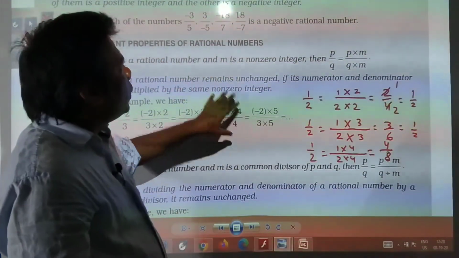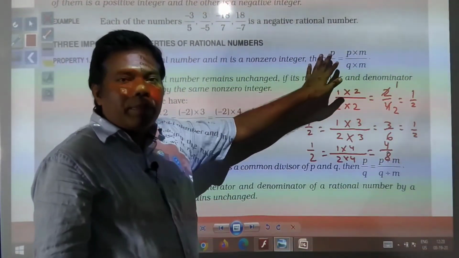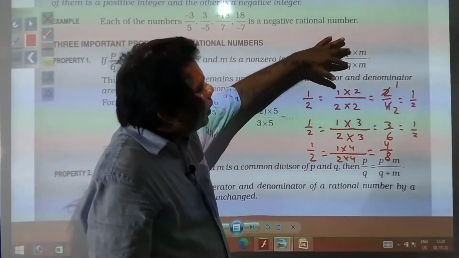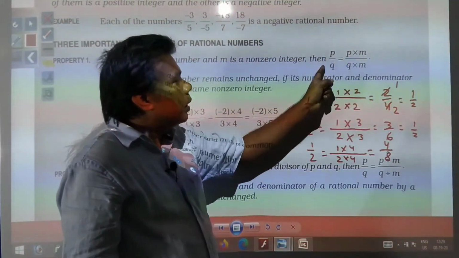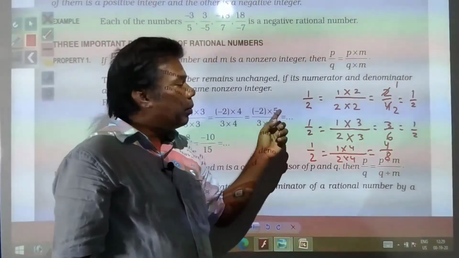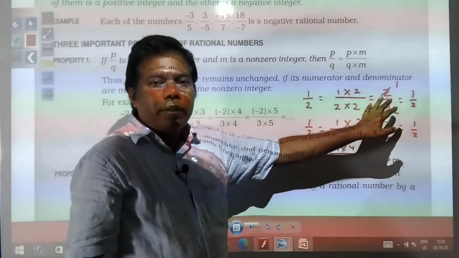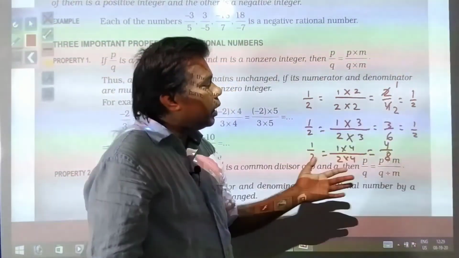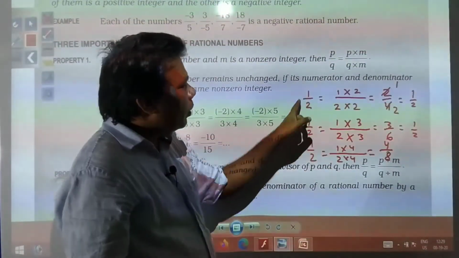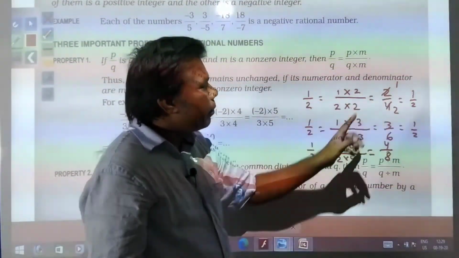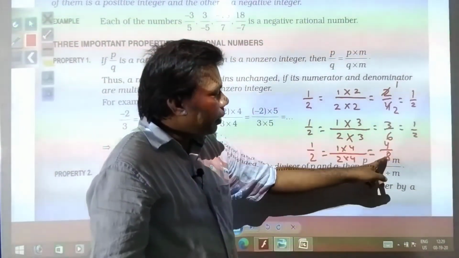So what we have understood is, if you have any rational number in the form of p by q, and the numerator and denominator are multiplied by the same number, then the value of the number does not change. That means the value of the rational number p by q will not be changed, and these are all called equivalent rational numbers or equivalent fractions. 1 by 2 is an equivalent fraction of 2 by 4, and of 3 by 6, and of 4 by 8, and so on.